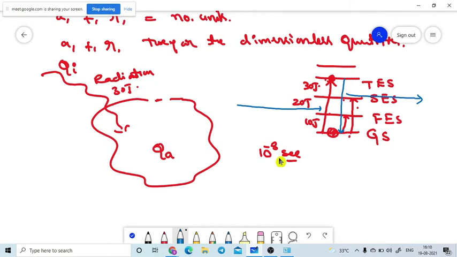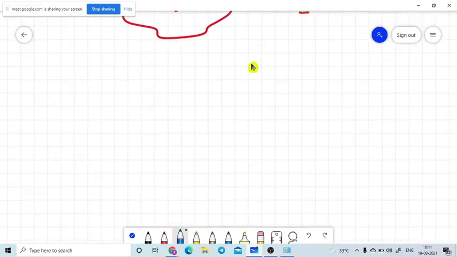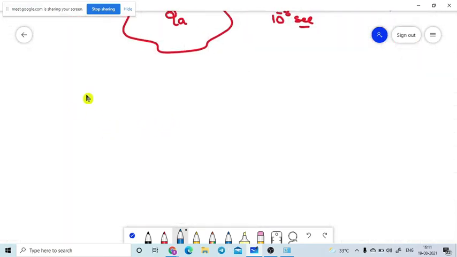Absorption means energy is absorbed by the body, so the temperature of the body rises. Emission is nothing but energy being released by the body. While energy is being released by the body, the temperature must decrease. So now we are going to the other topic, emission.